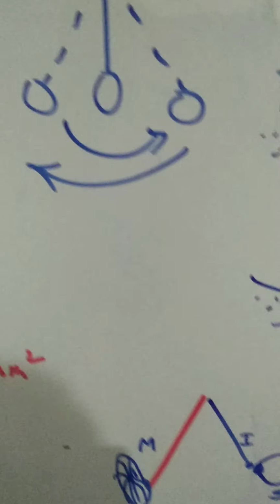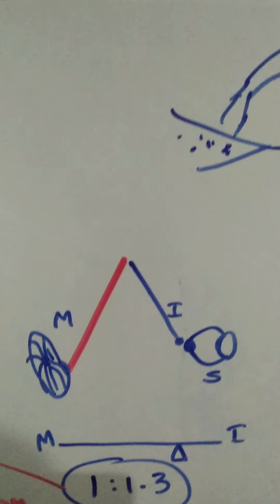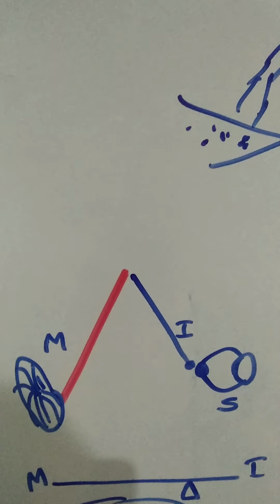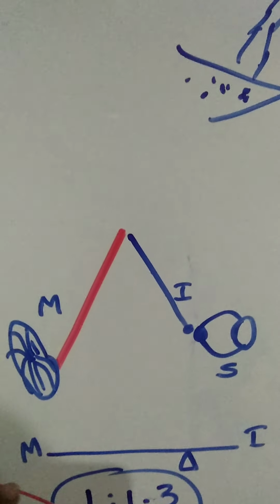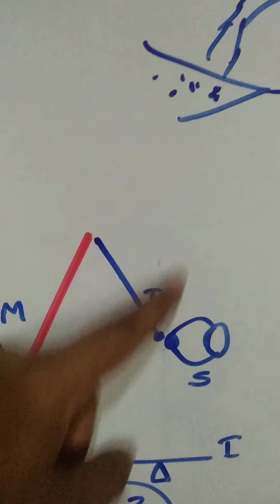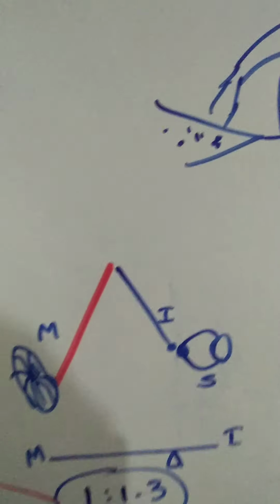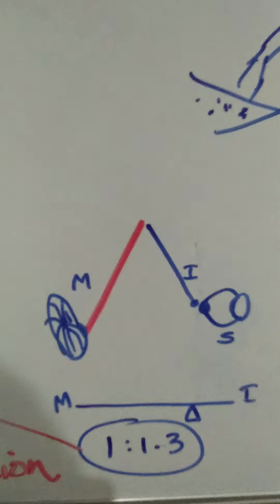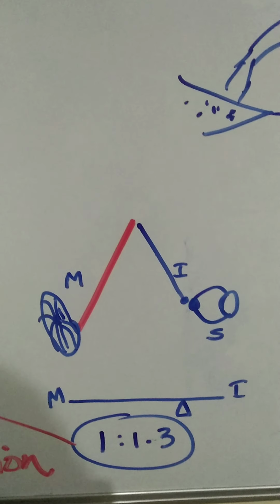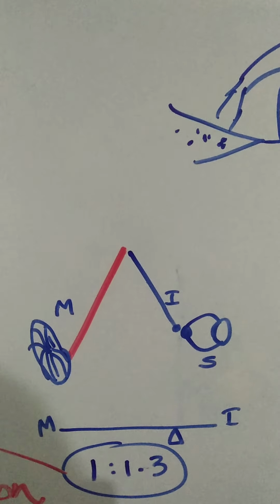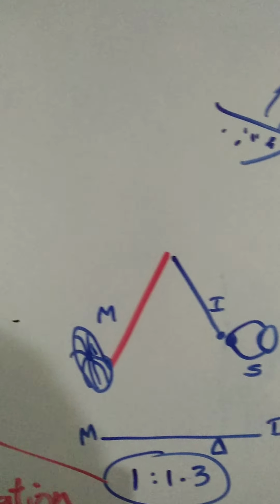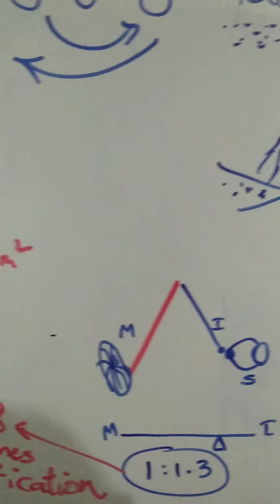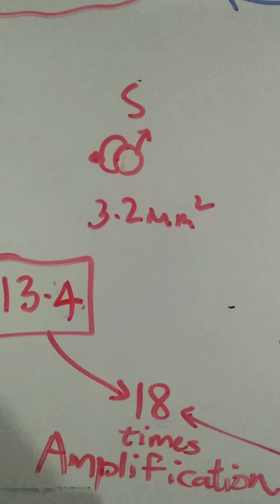Next action is called the lever action of the malleus. The malleus, the red color one, is inclined at an angle with the incus. So that it's like this. If someone puts a pressure here, the incus will move upright. So through a lever, it's called lever action of the malleus. So if the malleus moves once, it makes the incus move 1.3 times. So there is an amplification of 1.3 times. So if you multiply this 13.4 into 1.3, approximately you will get 18 times amplification.